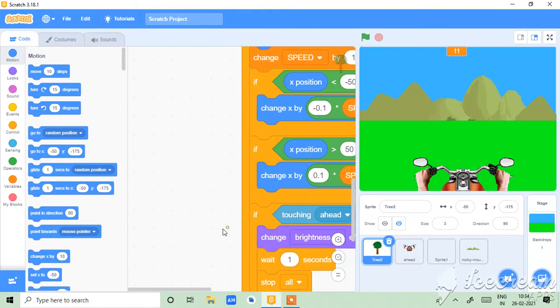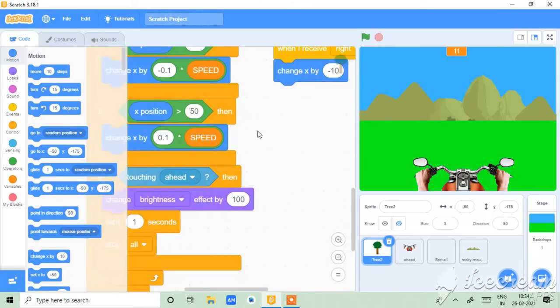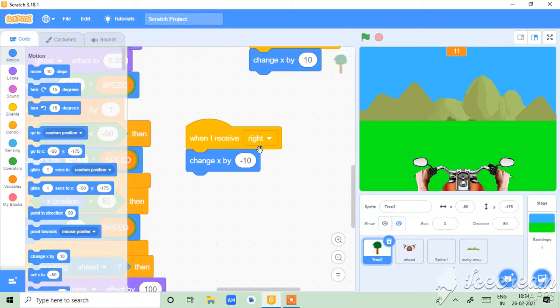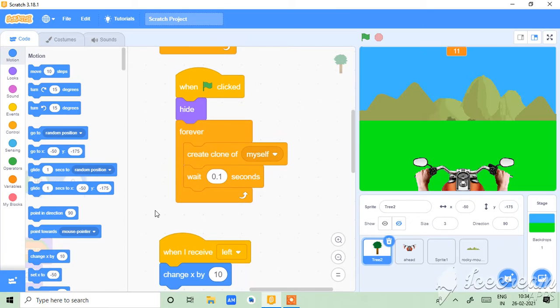Look, some differences here. X position is greater than and Y position is smaller than. So this is the most important thing that you can know. And this is when I receive right, change X by -10. And then when I receive left, change X by 10. It's important because it will not go right or left if you don't use this script.